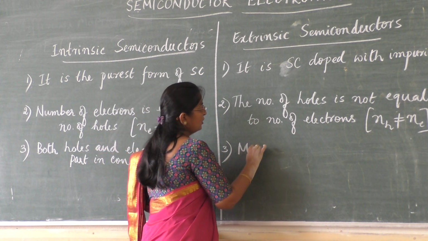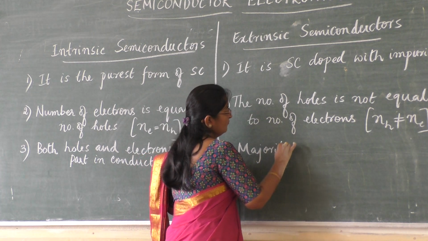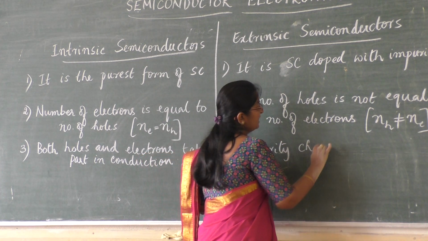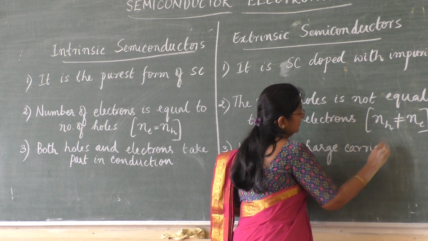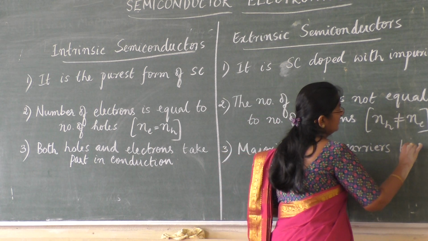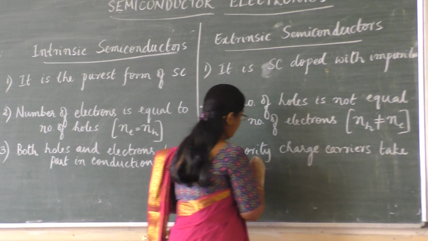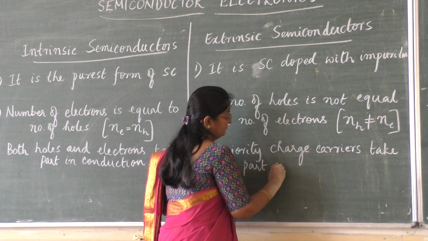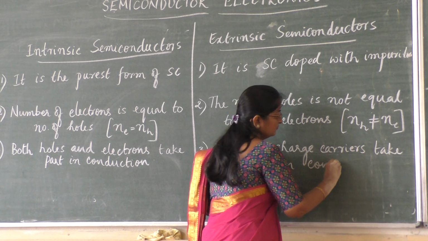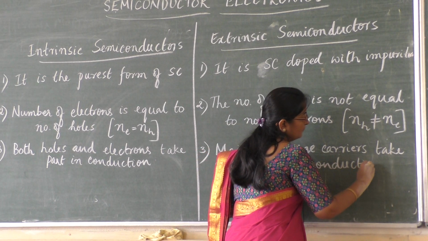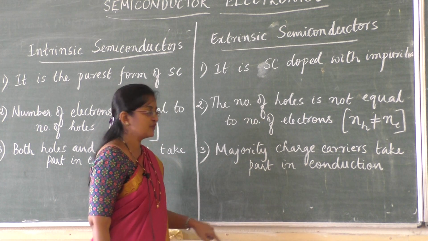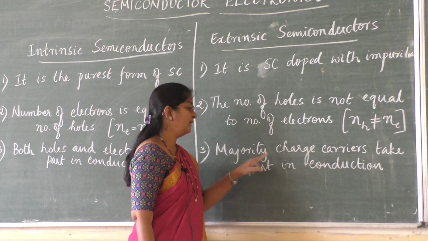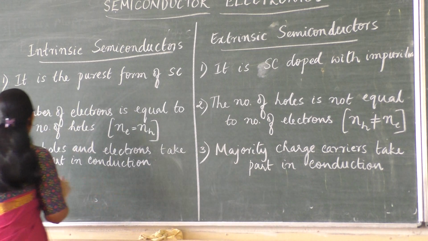Here, in extrinsic, majority charge carriers take part in conduction. For n-type it is electrons, the majority charge carriers, and for p-type again it is holes.